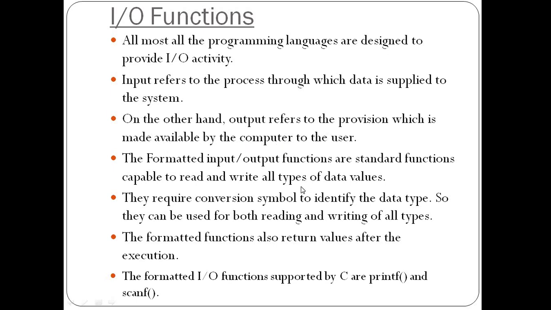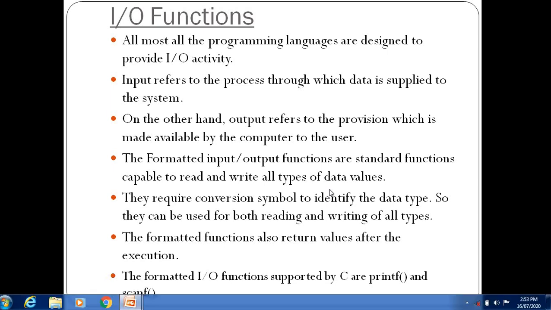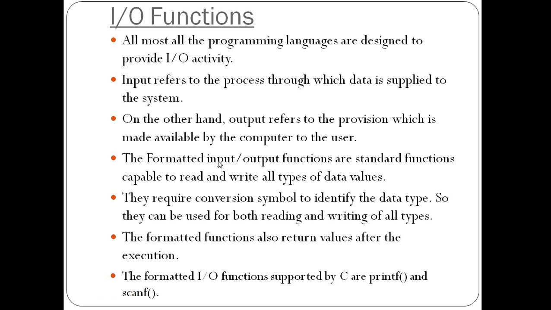The formatted input and output functions are standard functions capable of reading and writing all types of data values. So it has the capability to read and write. Read means reading from the keyboard, and write means the data is shown on the computer screen, with all types of data values. They require a conversion symbol to identify the data type.